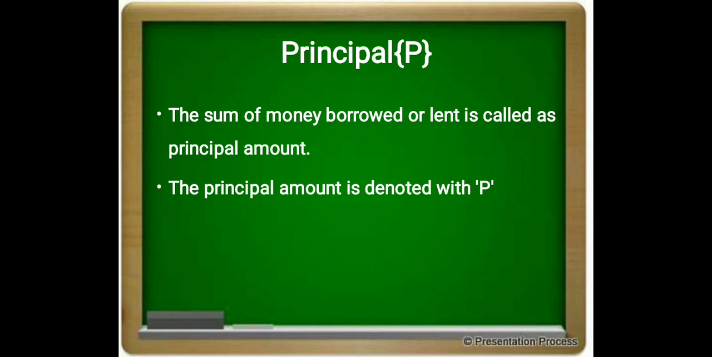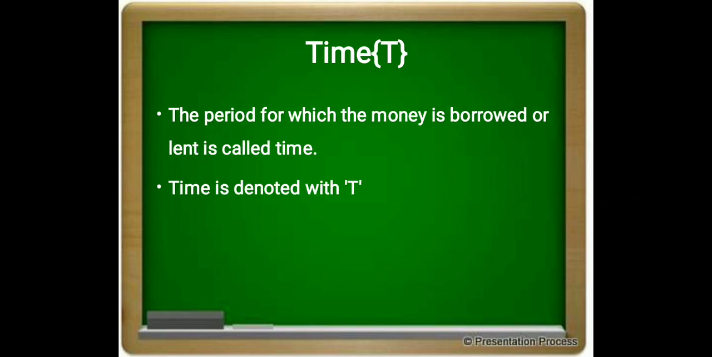The sum of money borrowed or lent is called the principal amount. Principal amount is the overall amount that you are borrowing. If you are borrowing 5 lakh rupees, that is your principal amount. The principal amount is denoted with P.